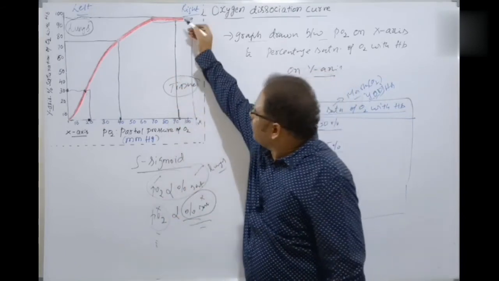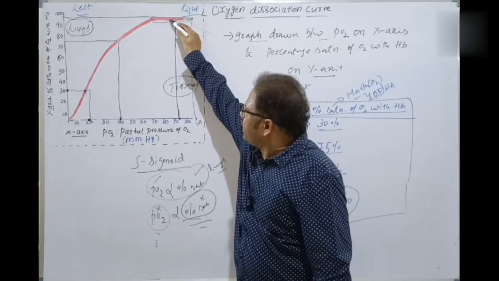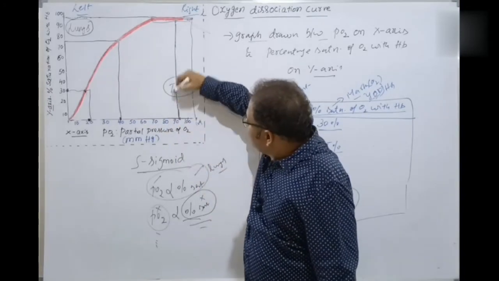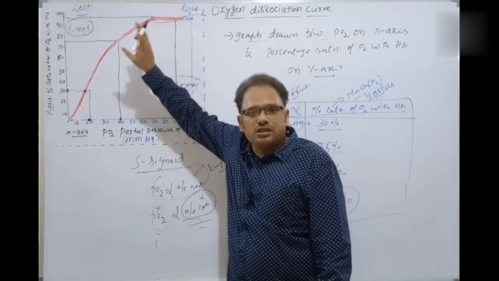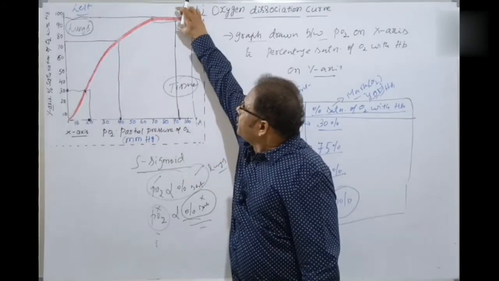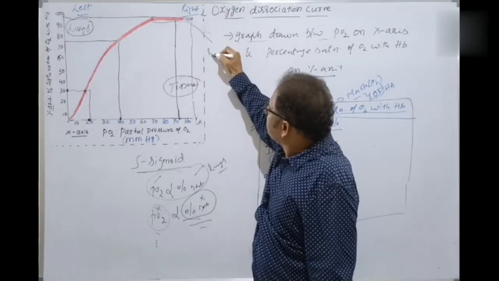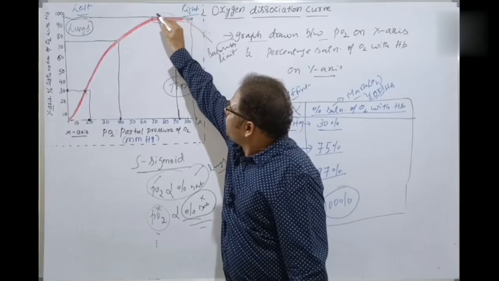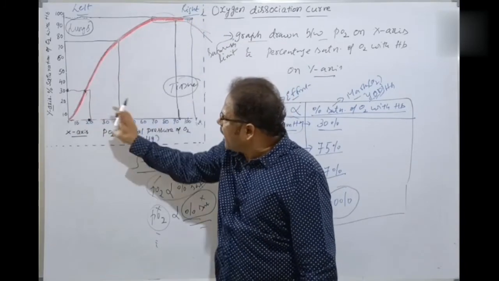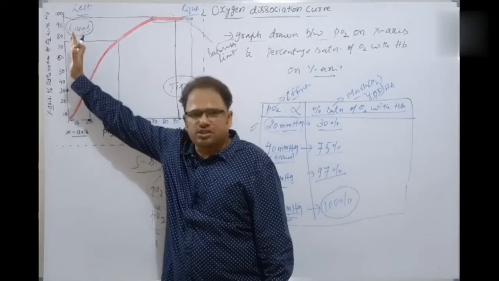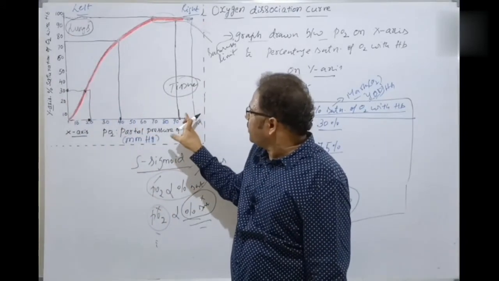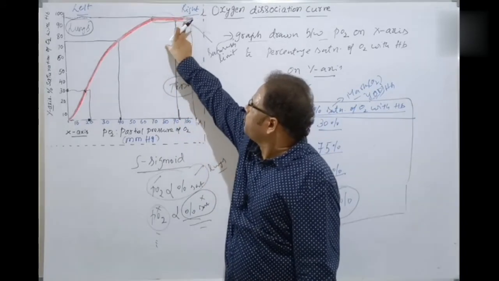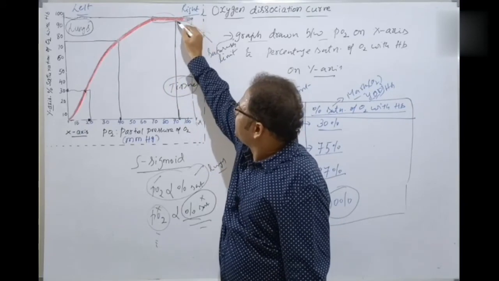In the same way, when the saturation limit is there, even if the partial pressure is increased, the percentage saturation is not increased, because there is a saturation limit. That's why it's flat. This is the steeper part. As the partial pressure is increasing, the percentage saturation is increasing, but beyond the capacity, even if the partial pressure increases, the percentage saturation does not, because of the saturation limit. That's why it becomes flat, just like a plateau.